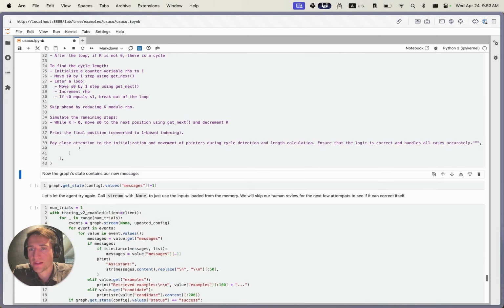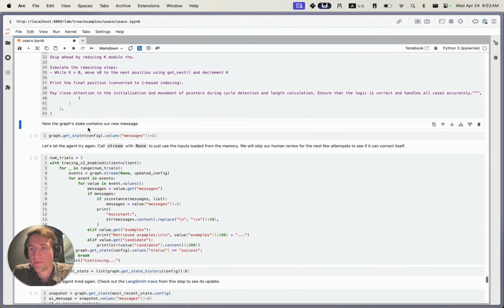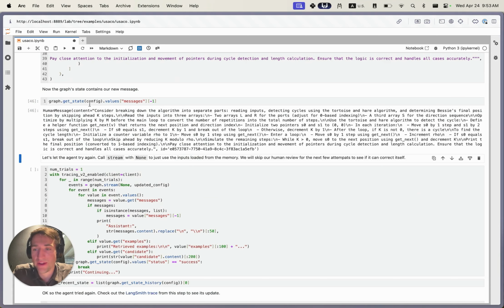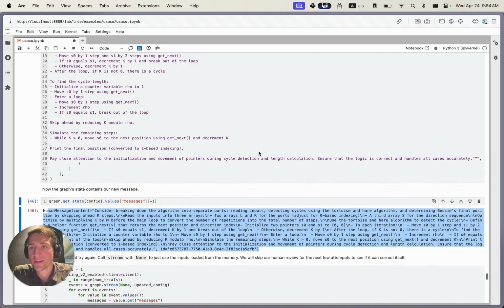Let's give it some recommendations here as a human message. And then we'll check to make sure that that actually was reflected in the state. So you can see we now have this human message we've done by calling graph.updateState and providing that config there. So it tells which snapshot to be updating. And then you have the human message here, and we can resume.